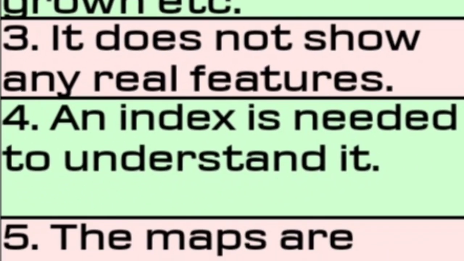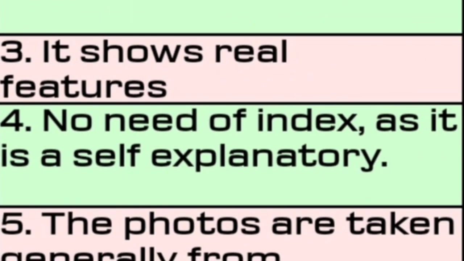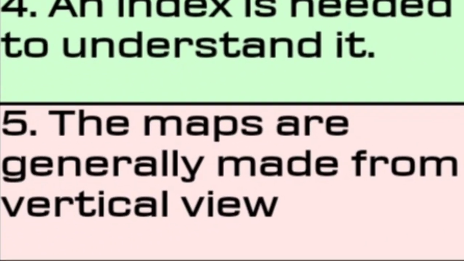The fourth difference is, to understand a map, we need an index, but there is no need of index as the photograph is self-explanatory. The last difference is maps are generally made from vertical view.